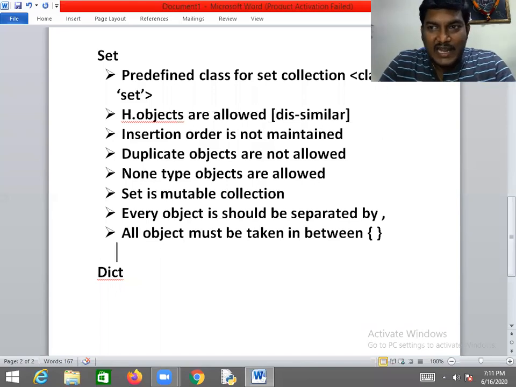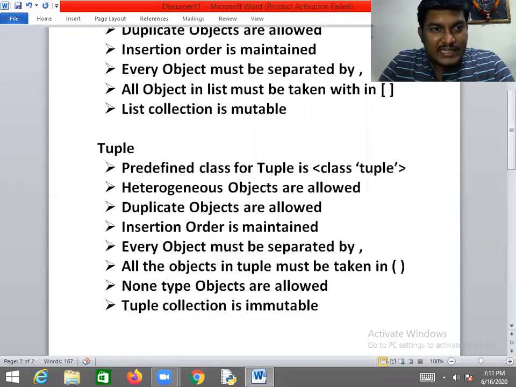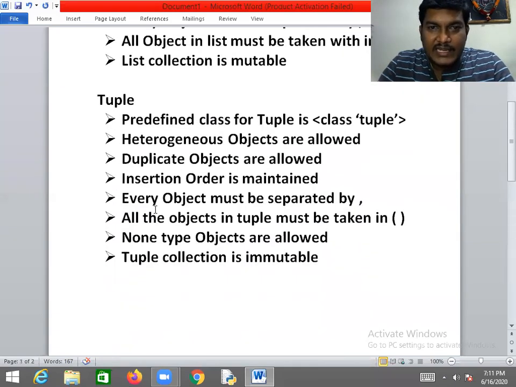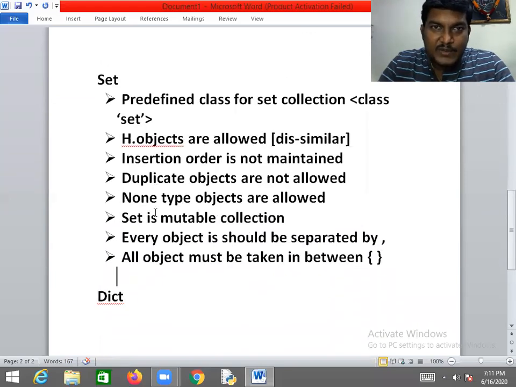But let's have a small experience, and after that we'll have a small questionnaire. List collection is there, set collection is there. They may ask you when to use the list collection and when to use the set collection. Very simple.